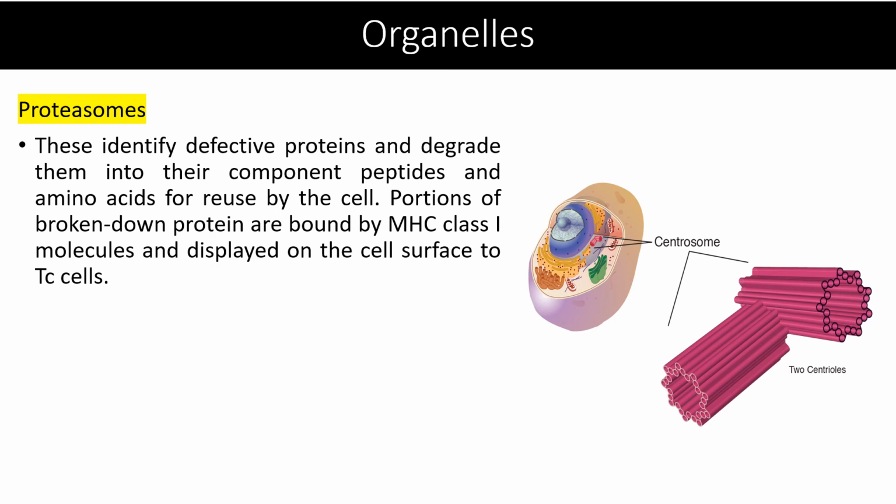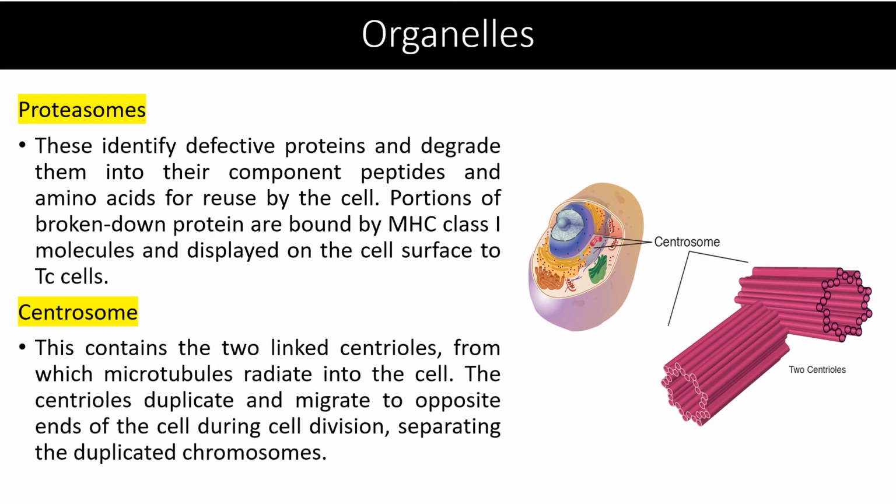Proteosomes. Proteosomes identify defective protein and degrade it into its component peptides and amino acids for reuse by the cell. Portions of broken down protein are bound by MHC class 1 molecules and displayed on the cell surface to the TC cell or T helper cell. Centrosomes contain the two linked centrioles from which microtubules radiate into the cell. The centrioles duplicate and migrate to the opposite ends of the cell during cell division, separating the duplicated chromosomes.